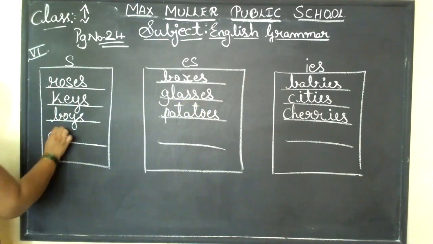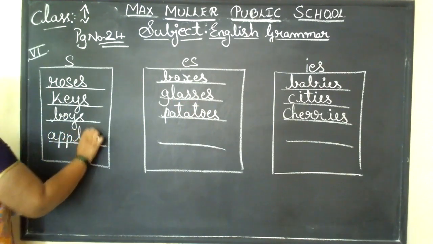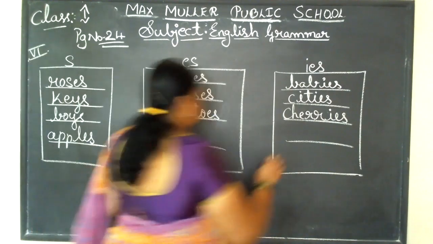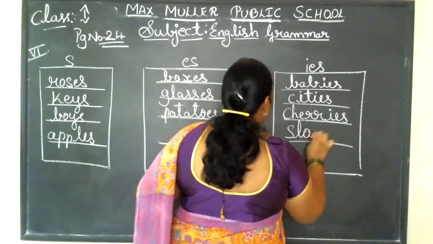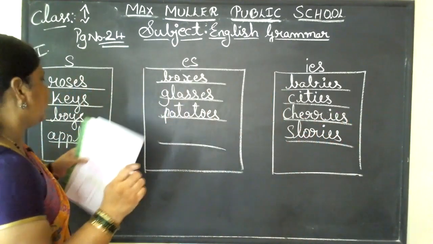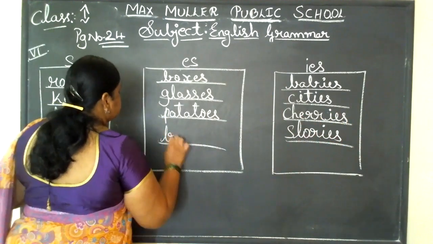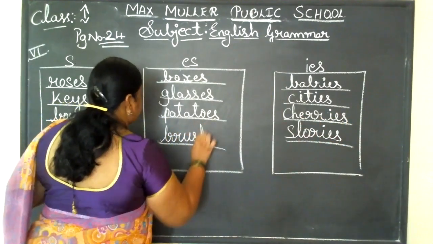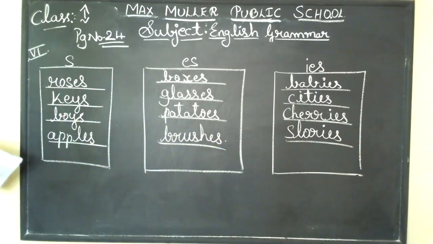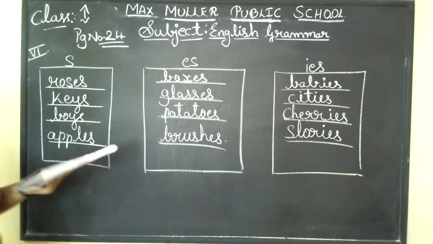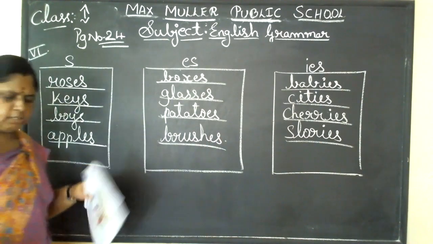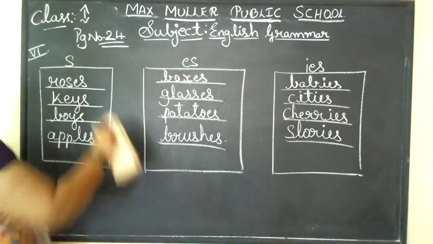Apple, apples, A-P-P-L-E-S. Okay. Story, stories, S-T-O-R-I-E-S. The last one is brush, brushes, B-R-U-S-H-E-S. Right? If you want, you can check on the backside page also, whether it is right or not. Now come to the next page, that is page number 25.